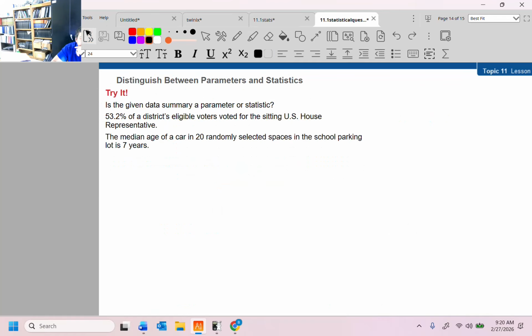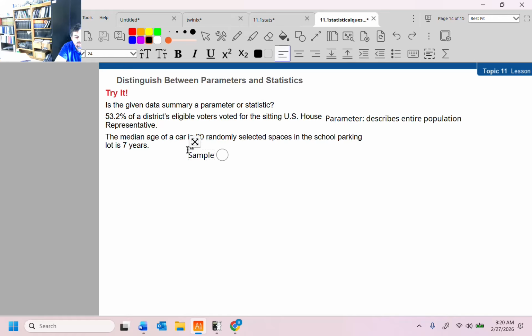There might be one more. That is it. Is the given data a parameter or a statistic? 53.2% of a district's eligible voters voted for the sitting U.S. representative. That is a parameter. It describes the entire population. The median age of a car in 20 randomly selected spaces in the school parking lot is 7 years.